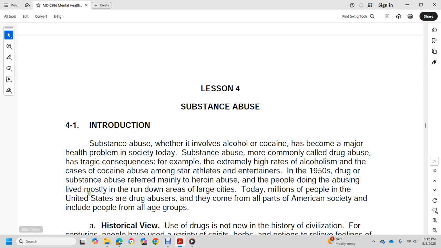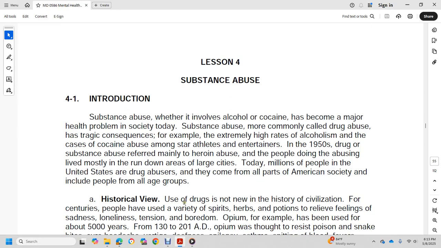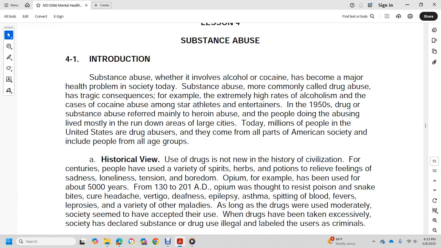Today, millions of people in the United States are drug abusers. They come from all parts of American society, including all age groups. Historical view: the use of drugs is not new to civilization. For centuries, people have used a variety of spirits, herbs, and potions to relieve feelings of sadness, loneliness, tension, and boredom. Opium, for example, has been used for about 5,000 years.